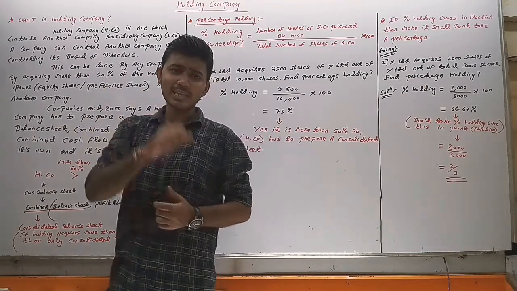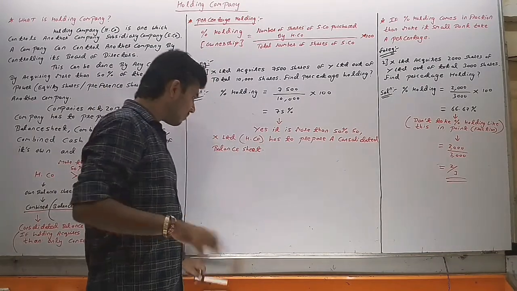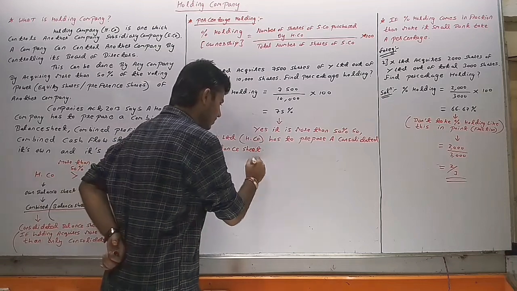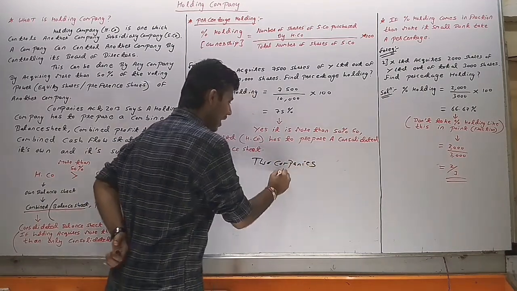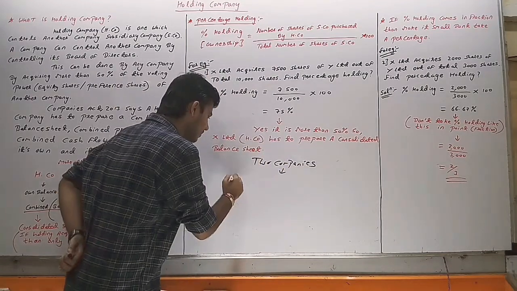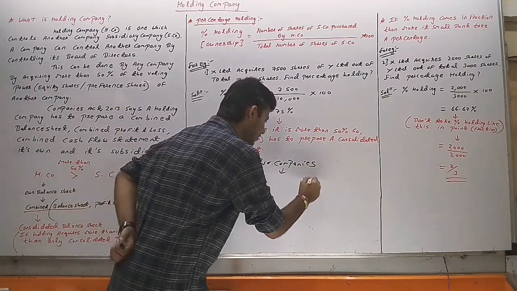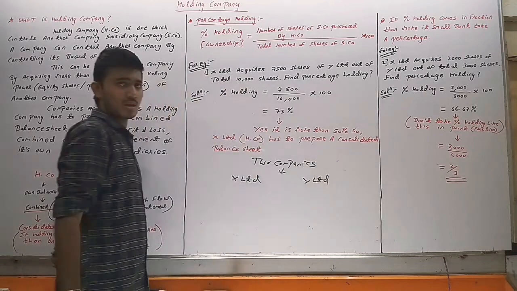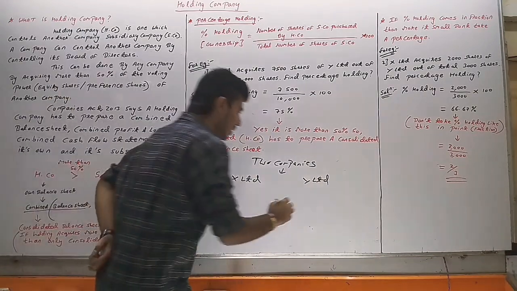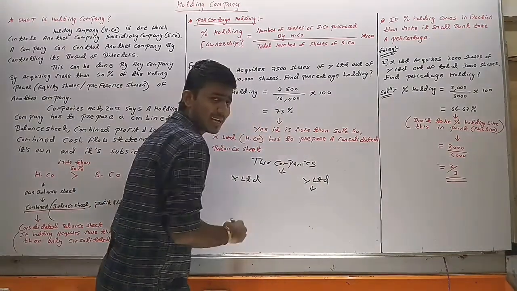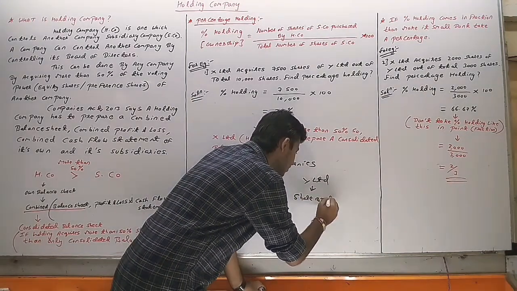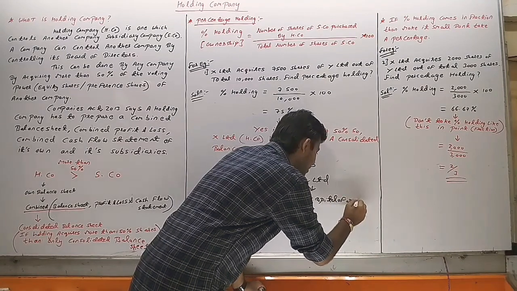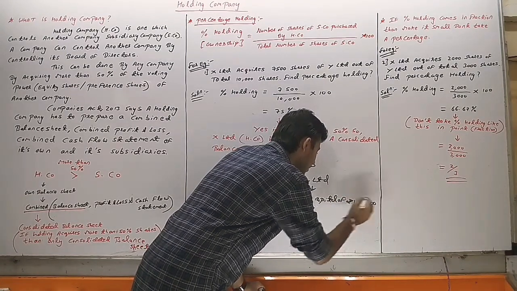So for this let us take one example. Assume that there are two companies and the name of both the companies are X Limited and Y Limited. Suppose Y Limited has a share capital of rupees 10 lakh.